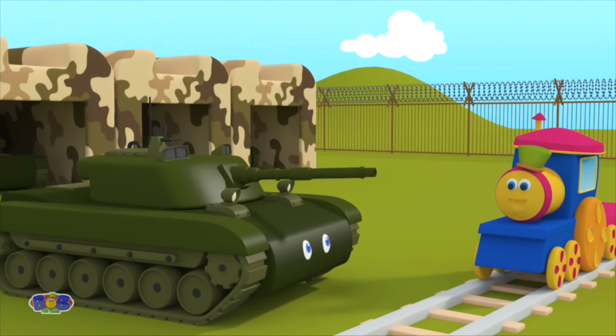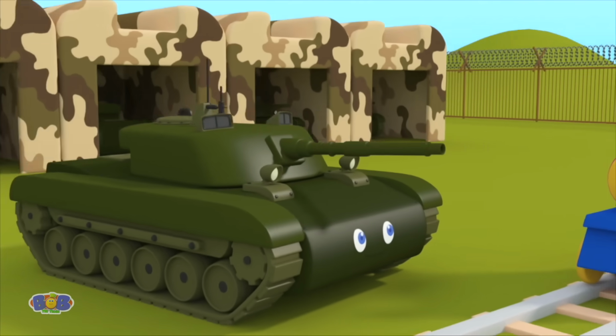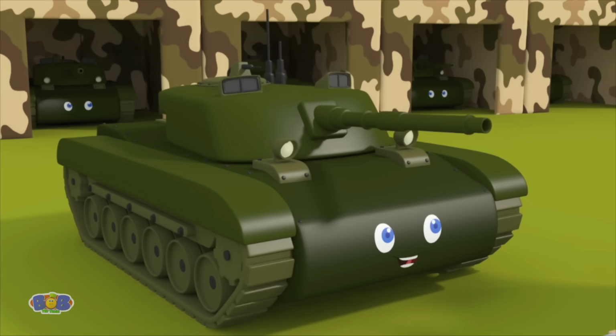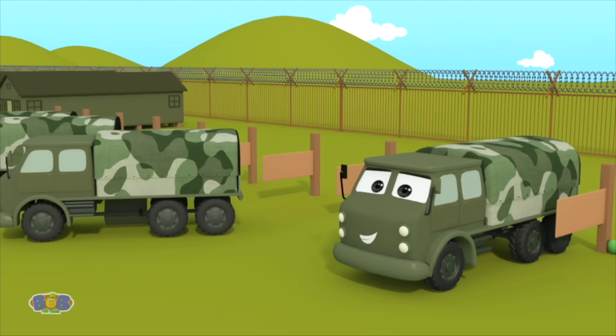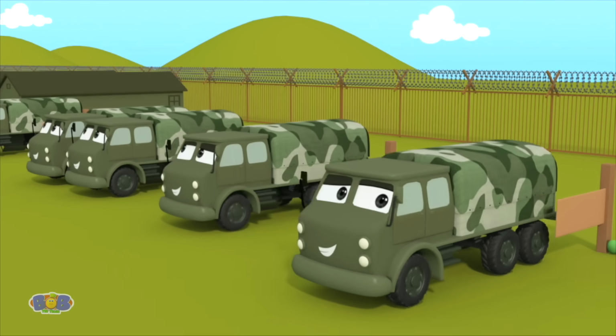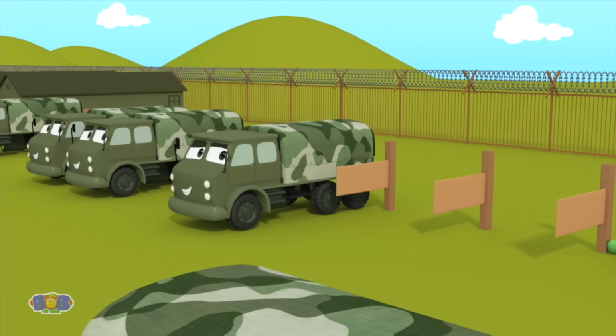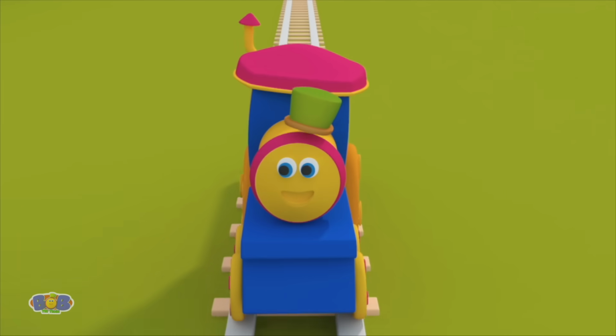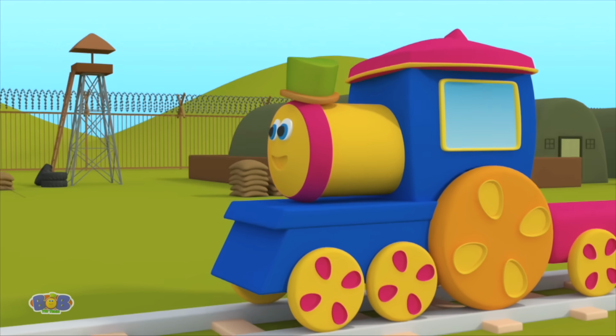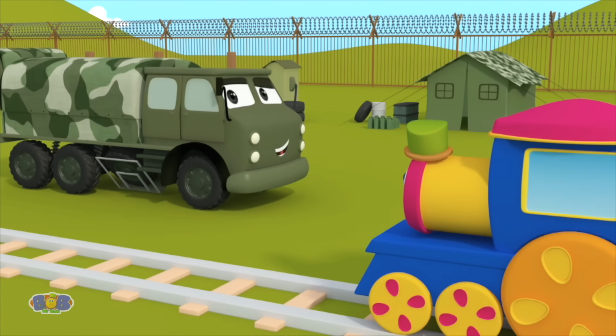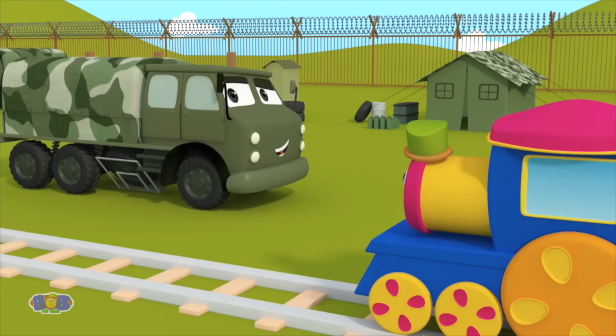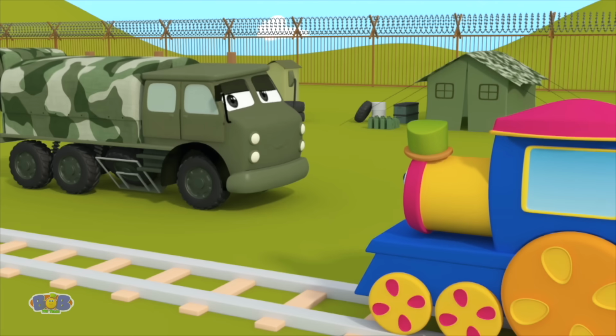Hello, Mr. Tank. What do you do? I protect the country and our border, too. Look, there's the army truck. Hello, army truck. How are you doing? Hello, Bob. I have to deliver goods to the soldiers, so I must get going.